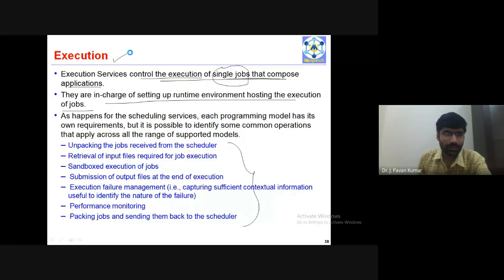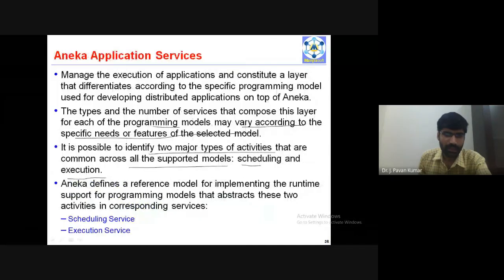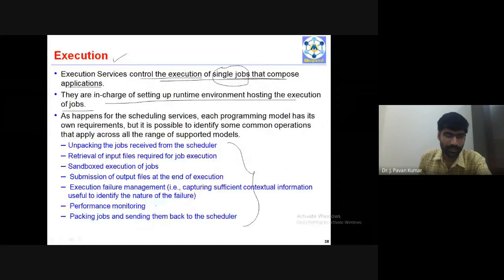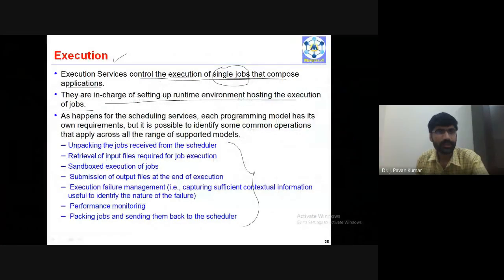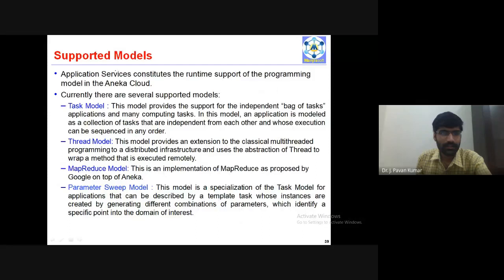Basically, these application services can be classified as these 2, scheduling and execution. Scheduling, these are the tasks. Execution services, these. This is about the layered structure of Aneka and its services. Next, these are the supported models which we have seen: task model, thread model, map reduce model and parameter sweep model. This parameter sweep model is a variation of the task model. Actually, these things we'll see in the coming classes in detail, so that's why I'm not spending any more time on this.